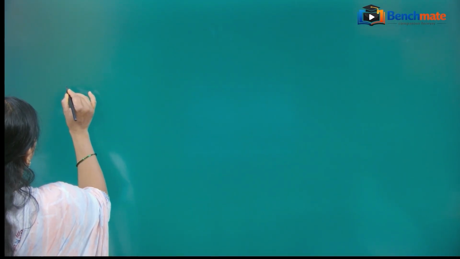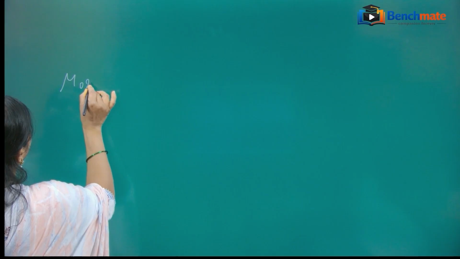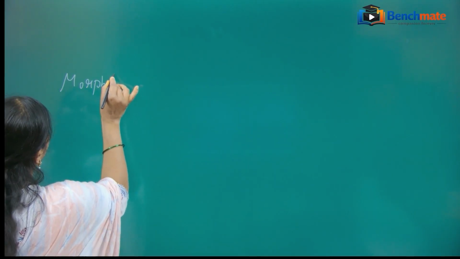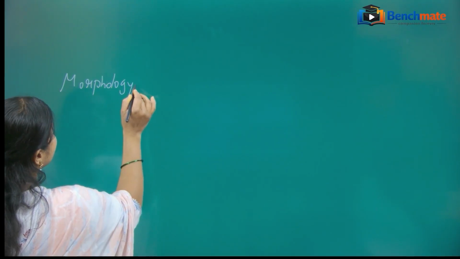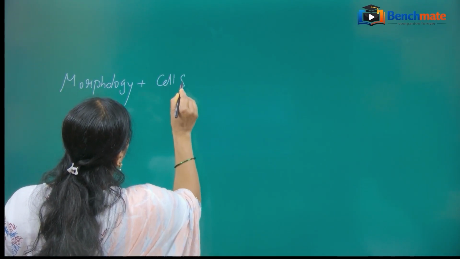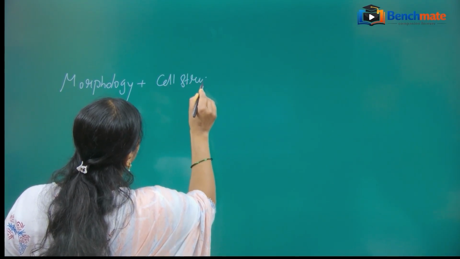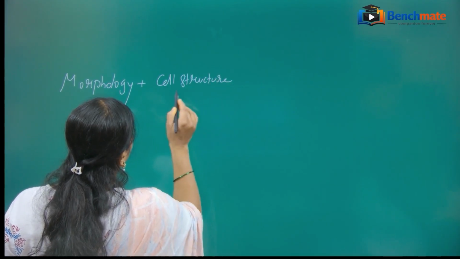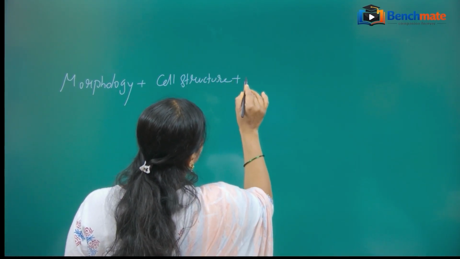Let us consider the other characters which influence the classification systems. Besides the morphology, the other characters like cell structure, then the nature of the cell wall,